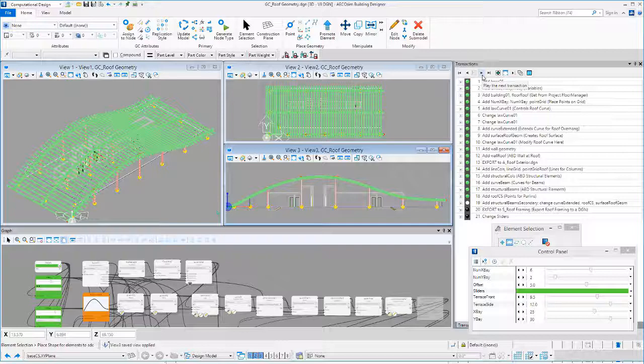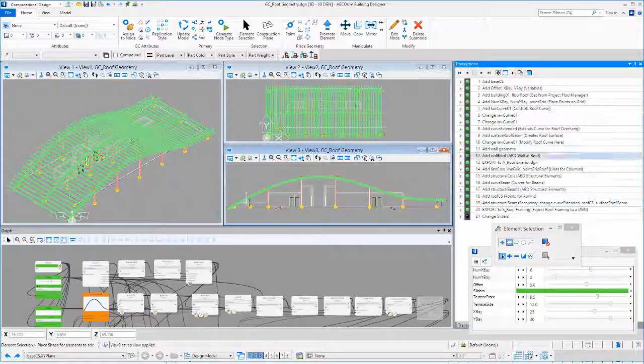And finally, we will export that geometry again to a separate roof framing file to be included in the Building Designer model. And now I'm going to unplay some transactions and go back up to a point here where you can see it says modify roof curve here. So I'm going to go back up and modify that roof curve and then regenerate the geometry, which again will get exported out to the DGN files and create new geometry for the Building Designer model.